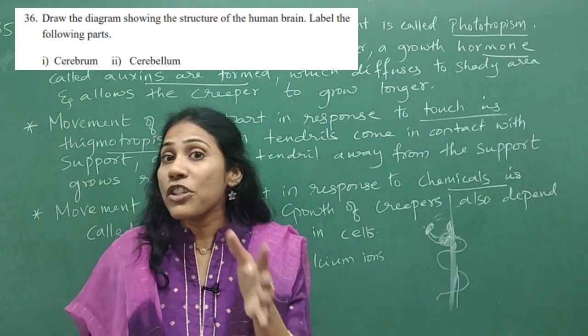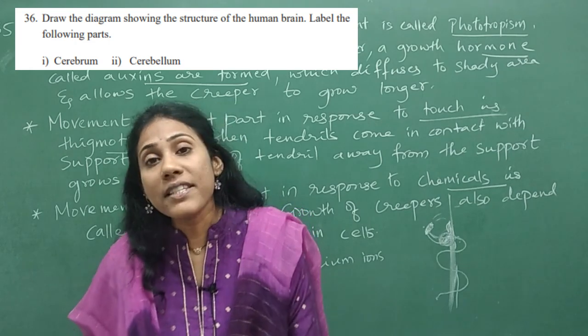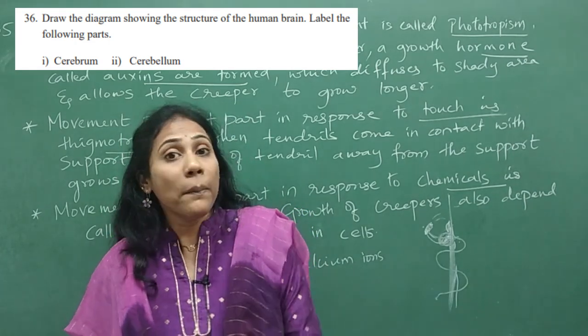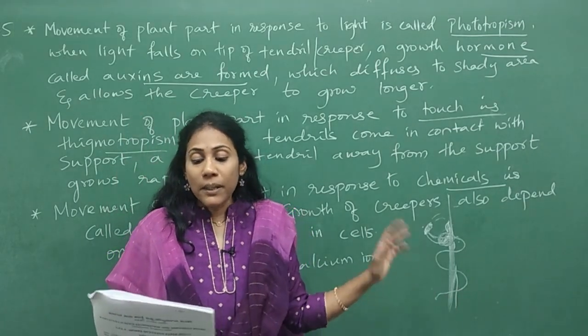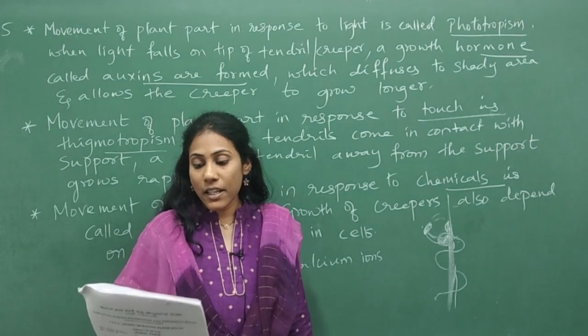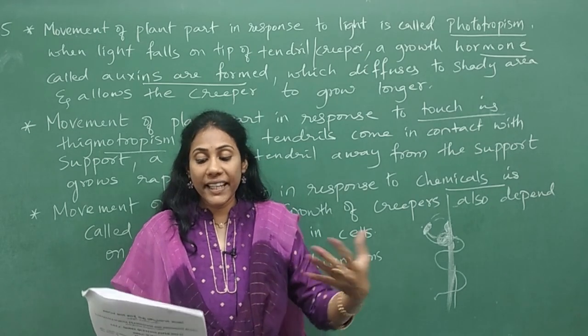And functions of medulla is also very important. Medulla controls involuntary actions such as sneezing, vomiting, digestion, etc. That's all about the 36th question. Coming to the 37th question, it is a 4-marker question. So let us discuss. Again, you have A and B.